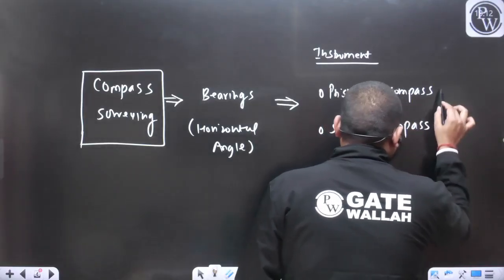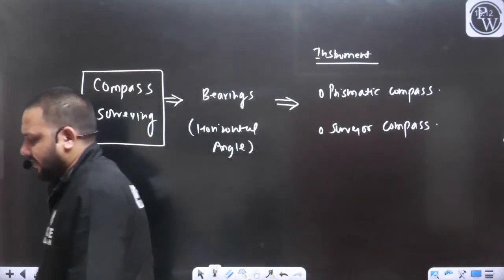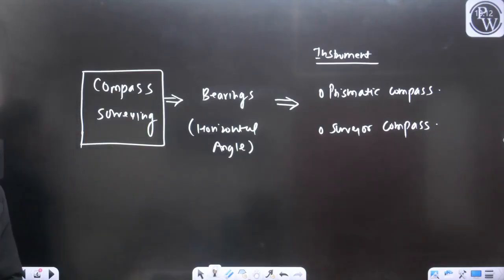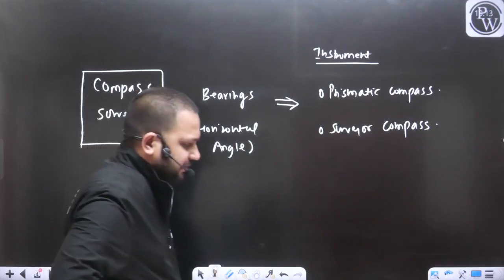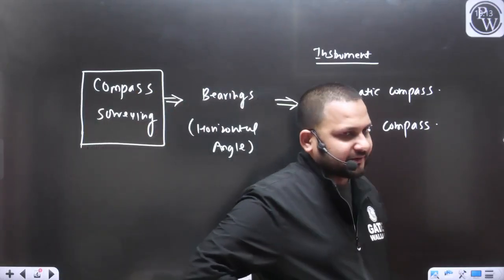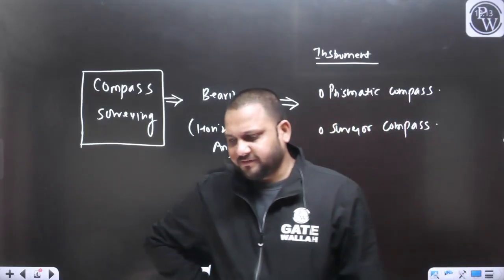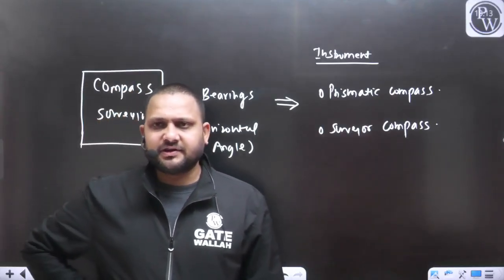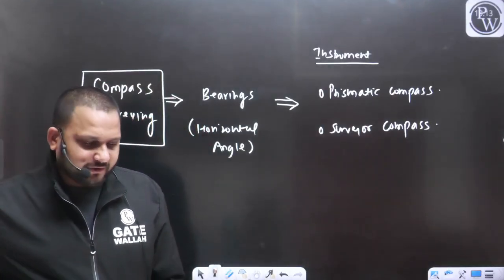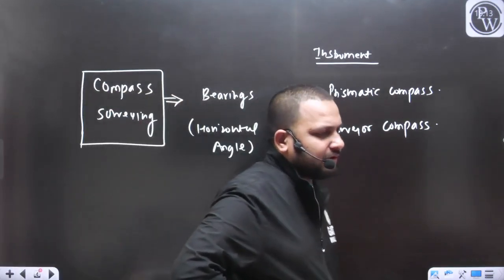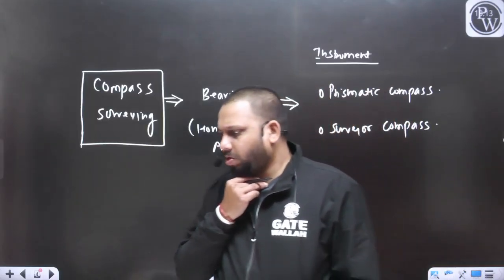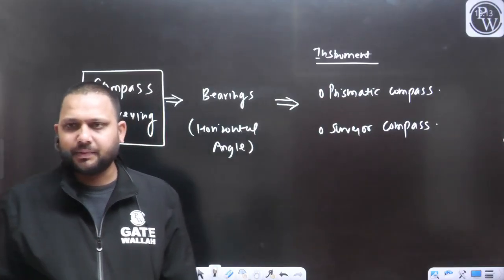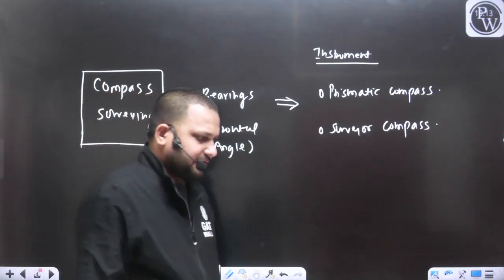So we can use the prismatic compass or the surveyor compass for the measurement of bearings. As we have discussed, there are two types of compass, each having its own specification. We discussed some basic construction details of the prismatic compass as well as the surveyor compass in yesterday's class.